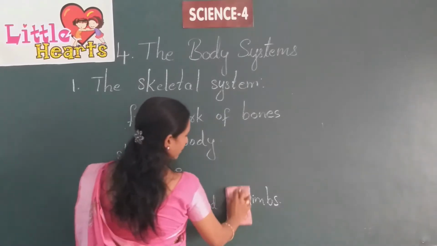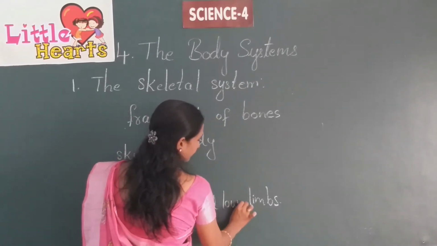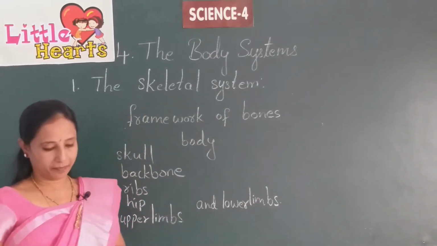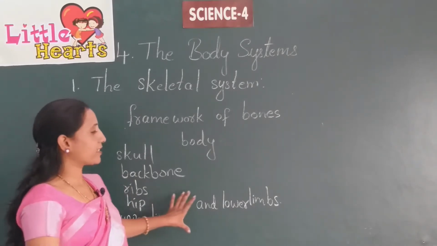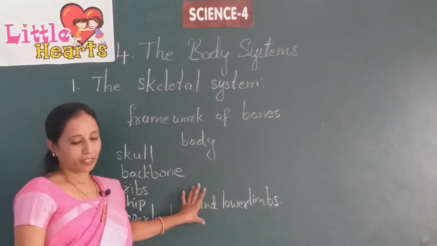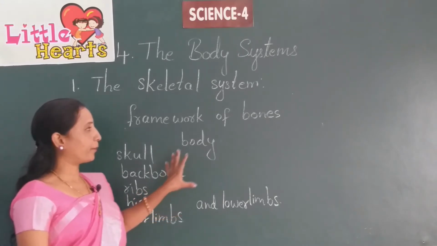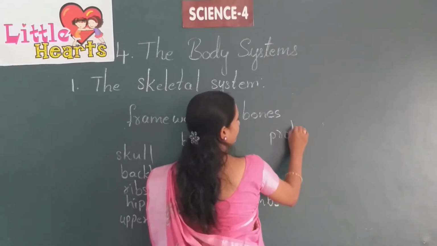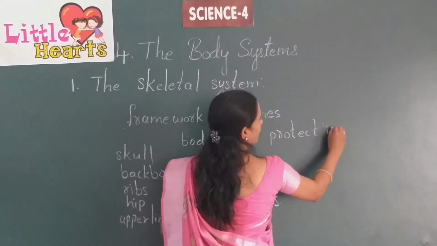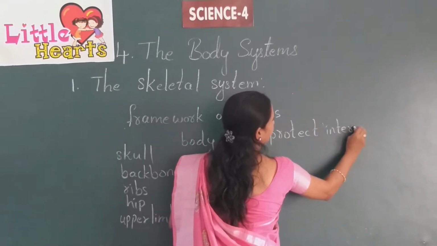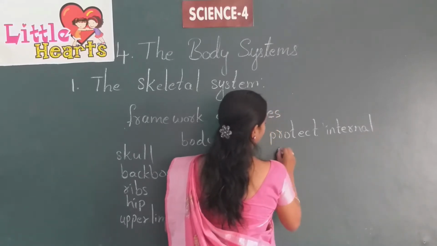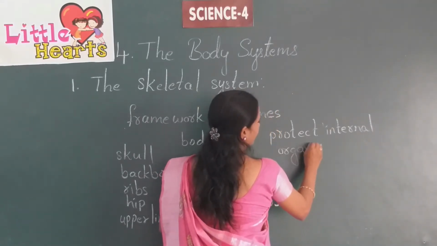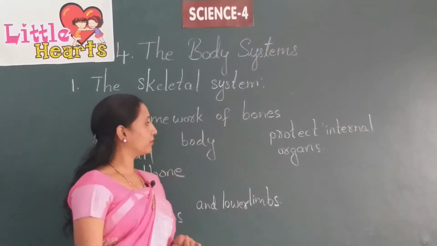This skeleton supports the body and protects the internal organs present in the body.